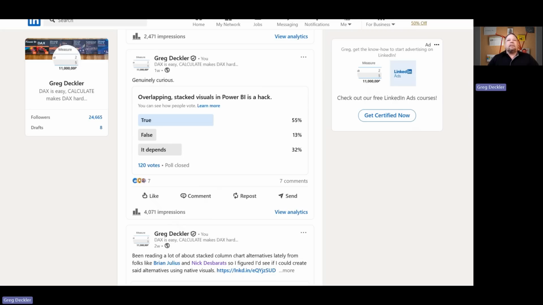And I'm glad that more than 50% agree with me. In fact, the other 32%, they're like, it depends, but it's a hack. Otherwise, we wouldn't be, so it is a hack, right? Maybe sometimes you have to do it, but it's always a hack. Okay. So I would say almost 90% of people recognize the fact that it is an absolute hack.